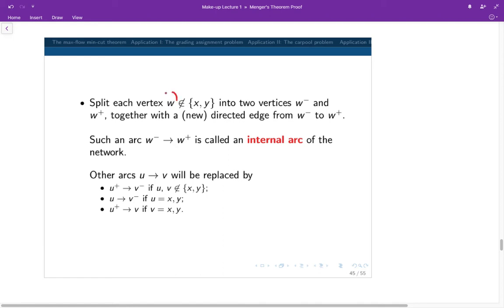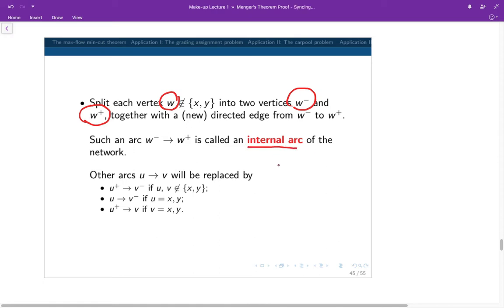So for example, if W is a vertex which is not the source or the sink, then we will split this into minus W and plus W. Furthermore, a new directed arc will be formed starting from minus W to plus W. This additional arc that we introduce will be called an internal arc of the network.